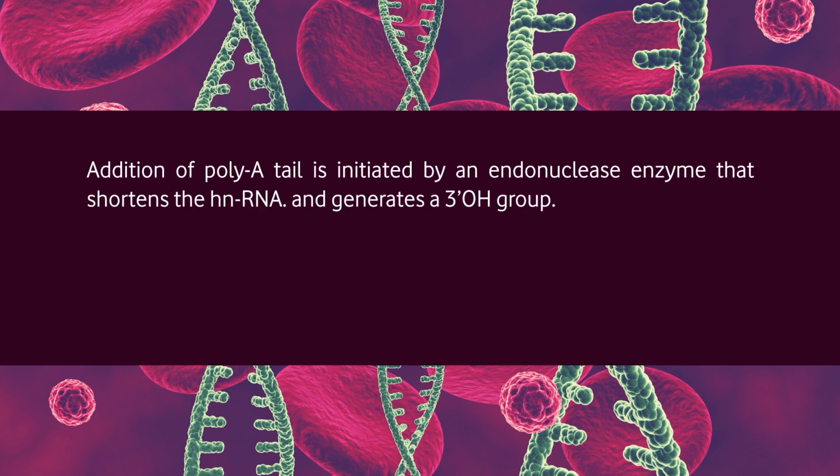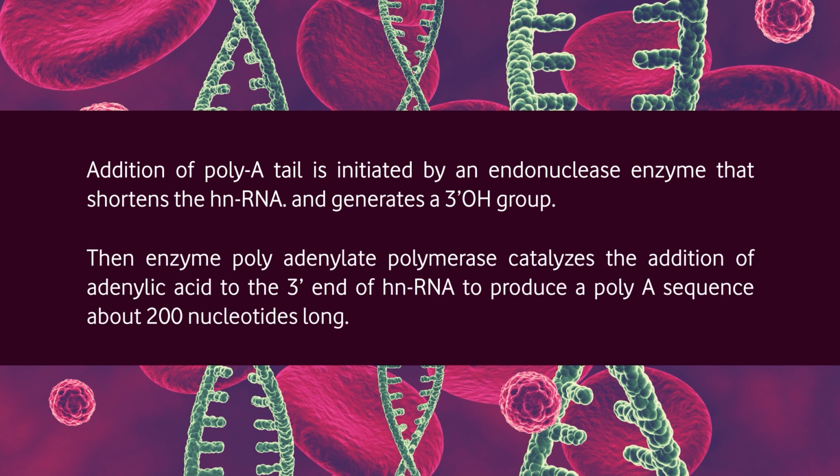Addition of the polyadenine tail is initiated by an endonuclease enzyme that shortens the heterogeneous RNA and generates a 3' hydroxyl group. Then the enzyme polyadenylate polymerase catalyzes the addition of adenylic acid to the 3' end of heterogeneous RNA to produce a poly-A sequence about 200 nucleotides long.